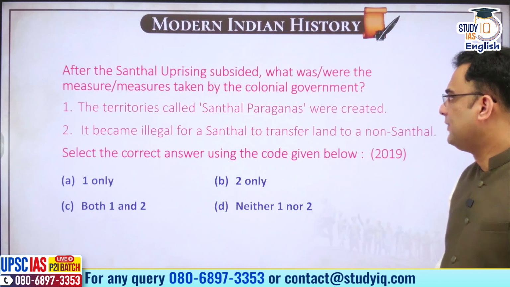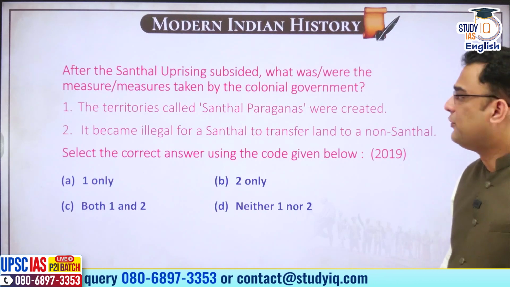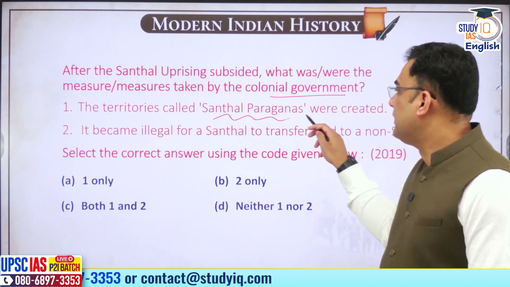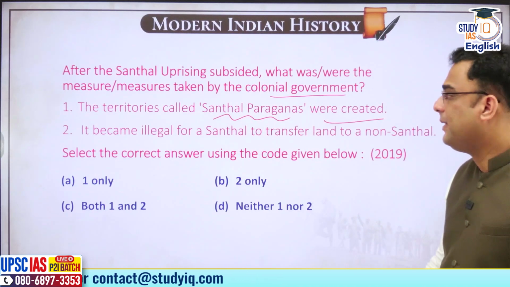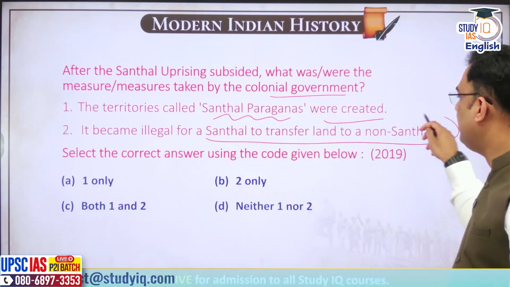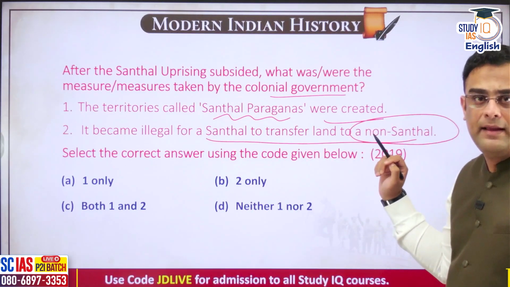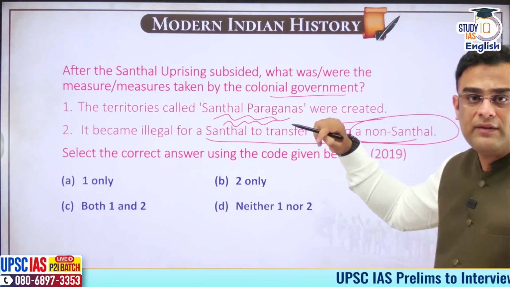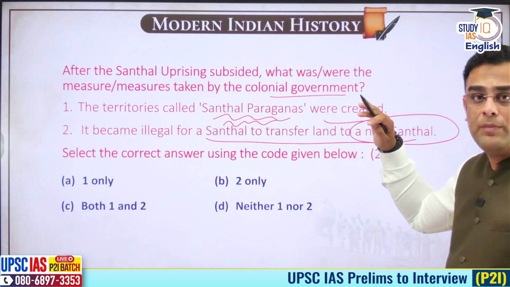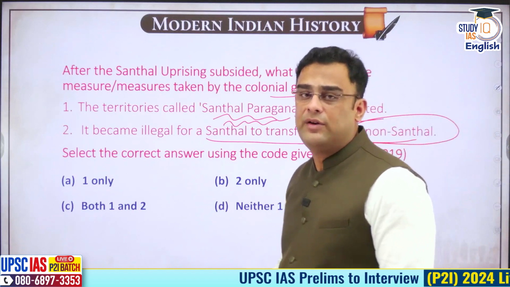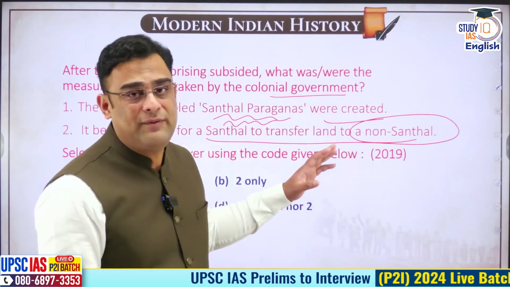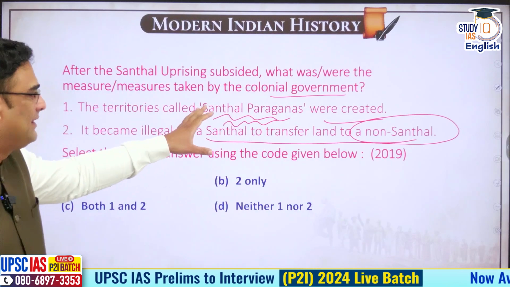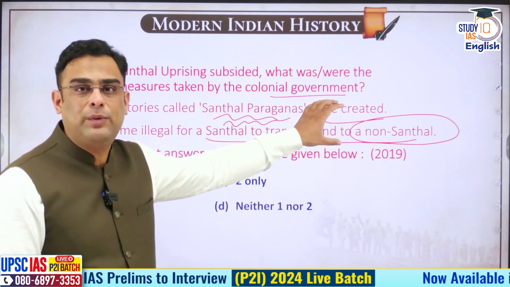After Santhal uprising subsided, what was or were the measures taken by the colonial government? The territories called Santhal Parganas were created. It became illegal for a Santhal to transfer land to a non-Santhal. Okay. Yes, Santhal Pargana was created. We have seen this in our class on tribal revolts. UPSC has asked questions on tribal revolts. So we need to prepare that area very thoroughly. Northeastern part of modern Jharkhand. That is the area where this separate Santhal Pargana was created.